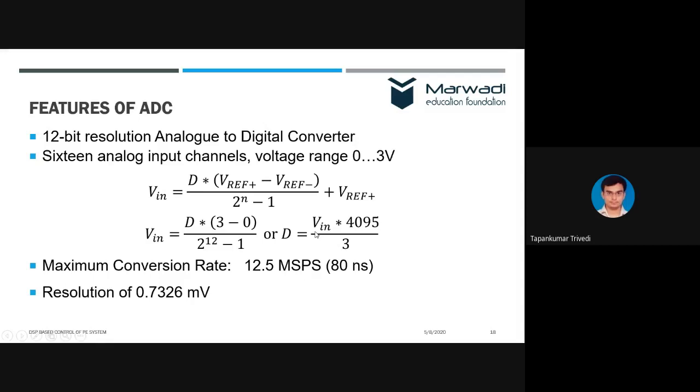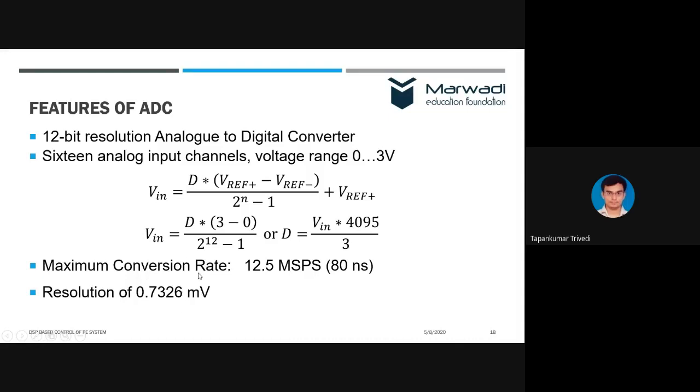If we provide 1.5, which is the center value, then it will give you 1.5 into 4095 divided by 3. It will be 4095 divided by 2. It will give you 2048, which is the digital number, right? And if you provide 3 volt, the 3 and 3 will be cancelled. You will get 4095, right?